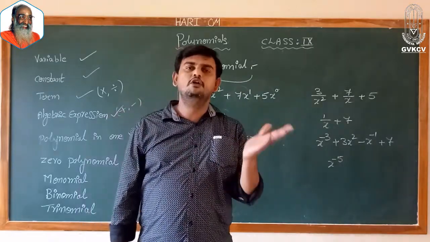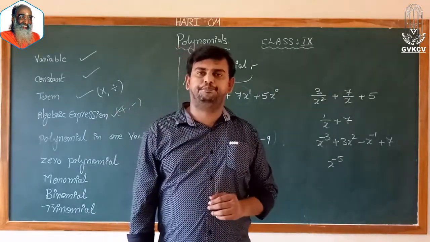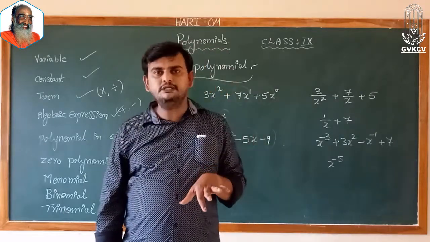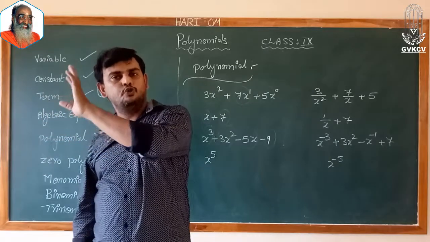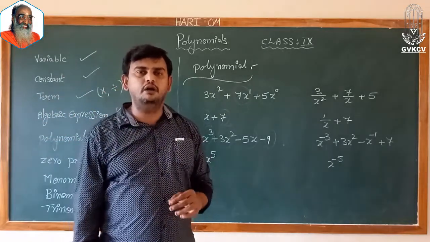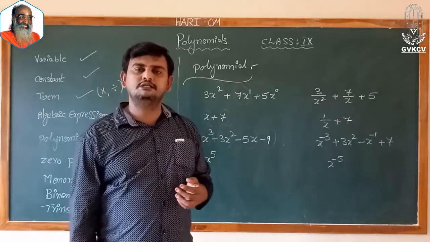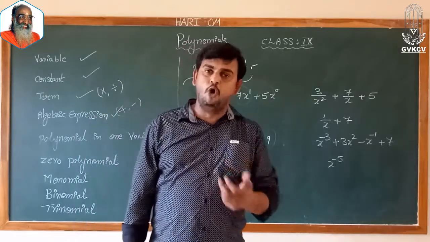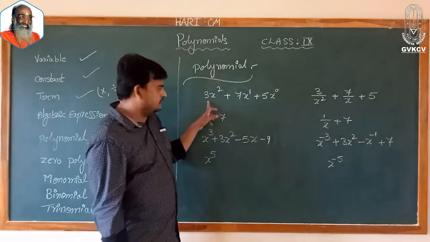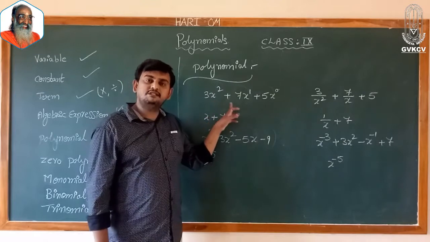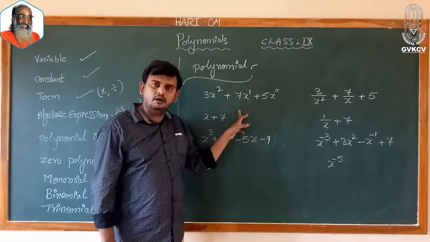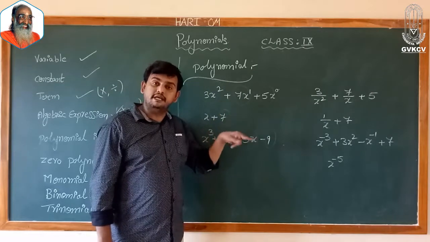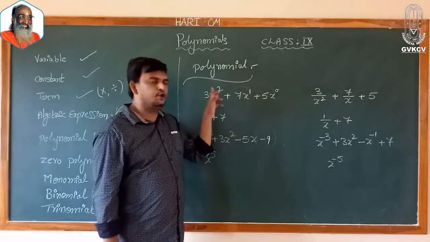Non-negative integer means which are not negative, in the sense 0, 1, 2, 3, 4, 5, 6 and so on. All these are nothing but called non-negative integers, which are whole numbers. So in this example, the powers of the variable are non-negative integers, meaning 0, 1, 2.